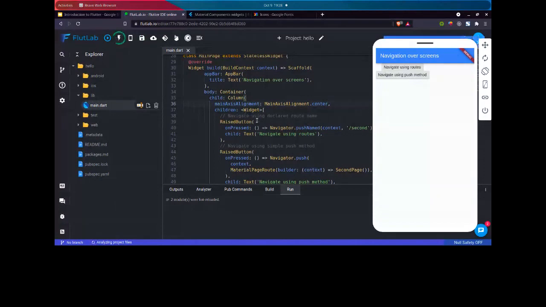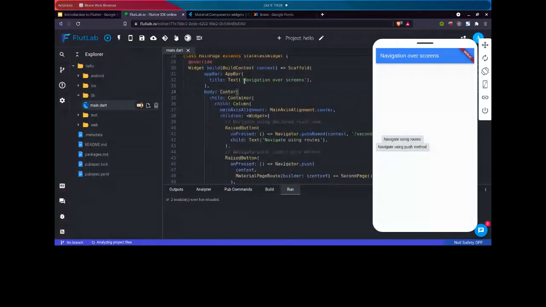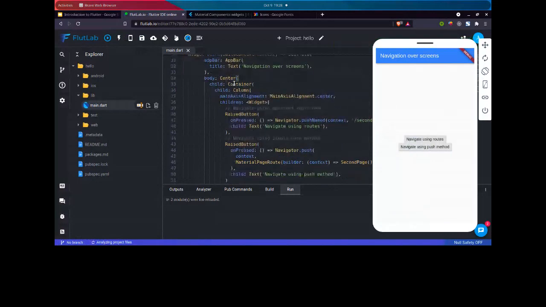Now again, our buttons are one by one, which means our code is centrally aligned vertically. We can also wrap the container inside a center widget, so it gets horizontally aligned to the center. So what I have done is wrapped the container inside another container which is centrally aligned. Now our two buttons are centrally aligned, both vertically and horizontally.